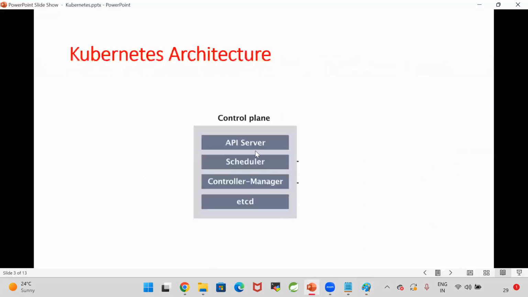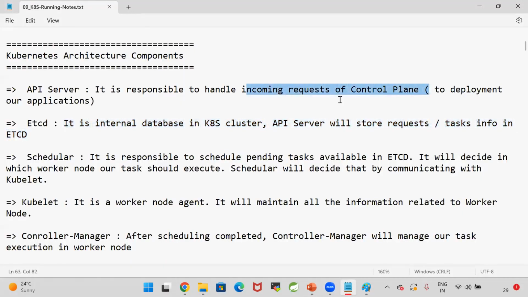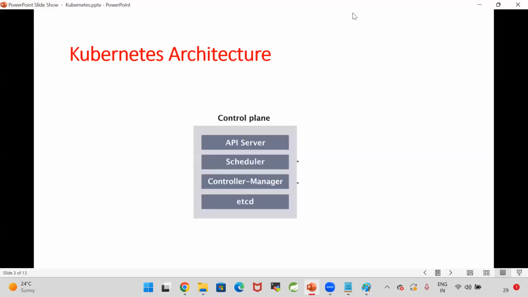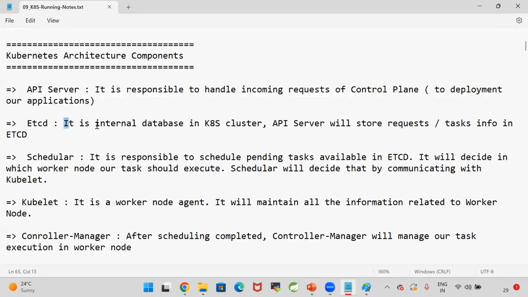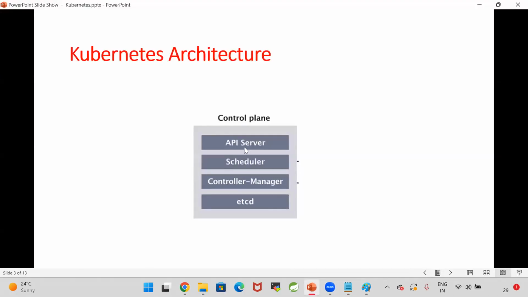In the Kubernetes control plane, the API server will be available. The API server will receive the incoming request to deploy our applications. Once the API server receives our request, it will store the request in etcd, the internal database in the Kubernetes cluster. The API server stores request and task information in etcd. So whatever requests came to deploy our application will be stored in etcd. After storing the request in etcd, the scheduler will come.